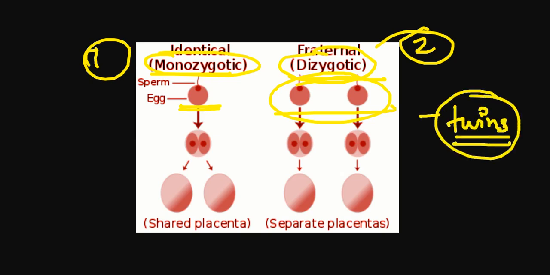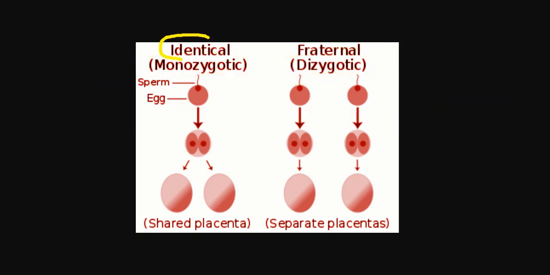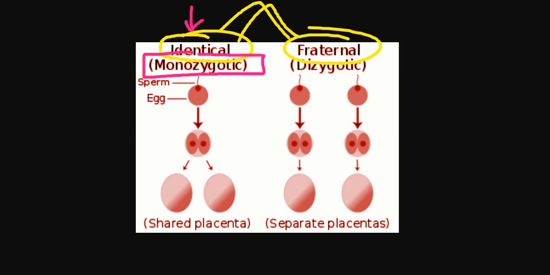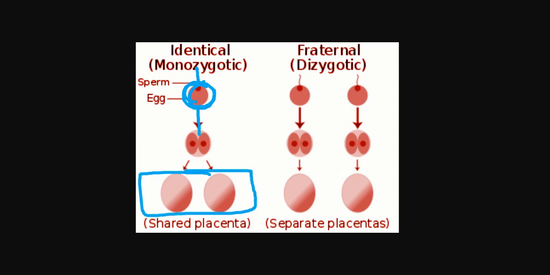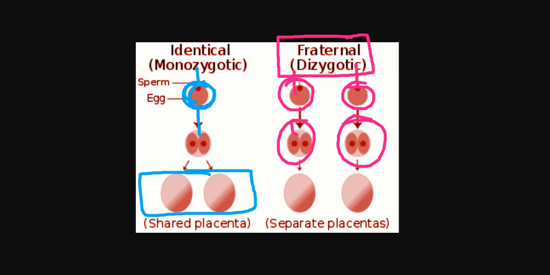This is the procedure for twins, and you will find questions on identical twins and fraternal twins. You would have studied or heard about this. Identical twins are also called monozygote, and fraternal twins are also called dizygote. You just need to remember mono means one and di means two. In the identical case, a single sperm will fertilize a single egg, and then those twins will be born. But in the fraternal case, two different eggs and two different sperm will be there, and the same procedure will happen, and then the twins will be born.